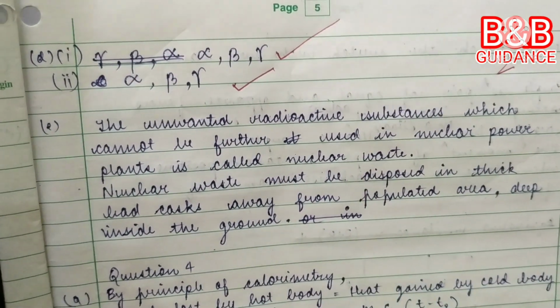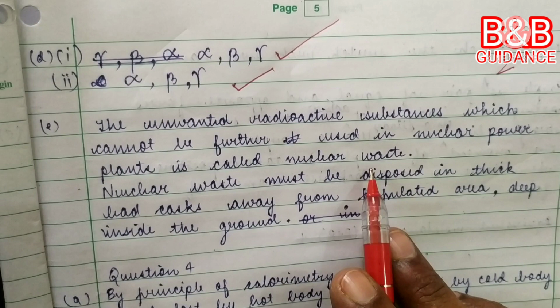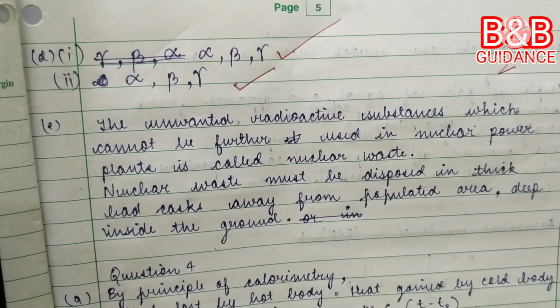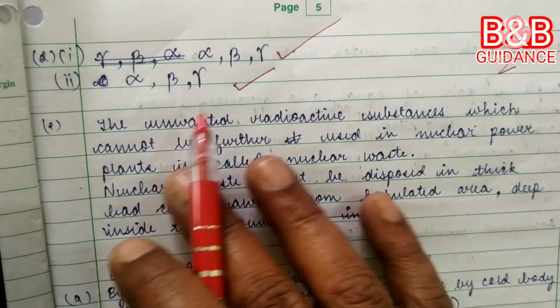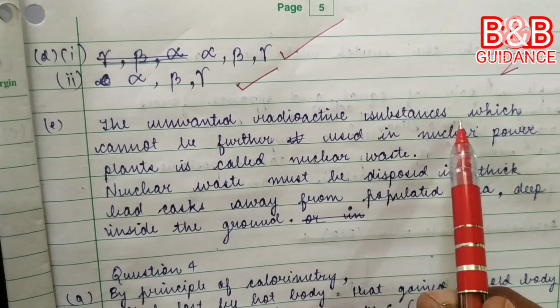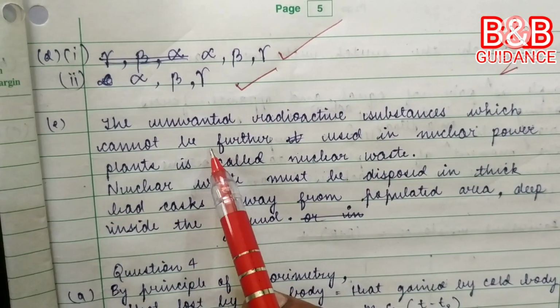It is not only from power plants, it can be from hospitals or nuclear research centers. Anyway, this is giving the idea the unwanted radioactive substances which cannot be further used.